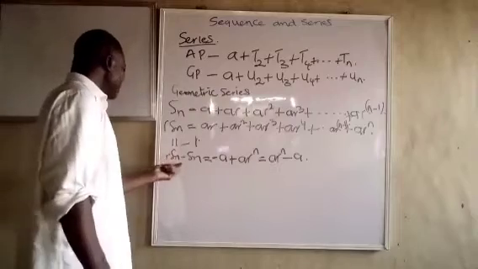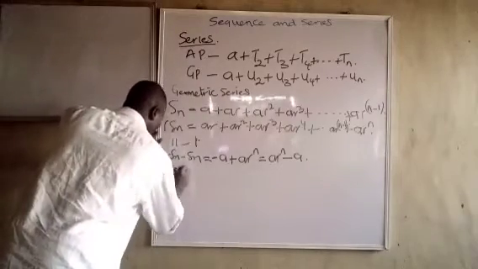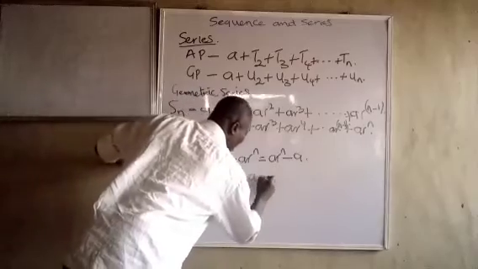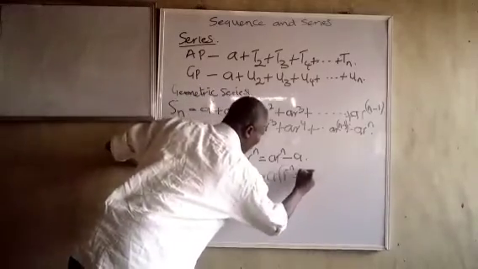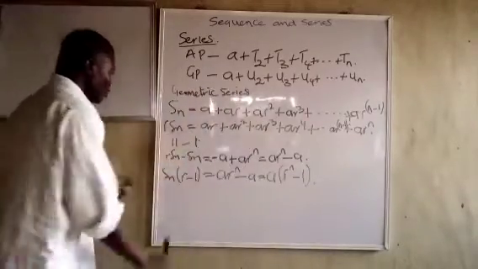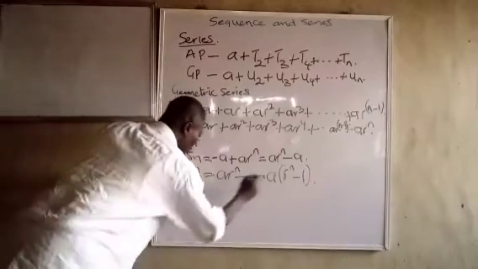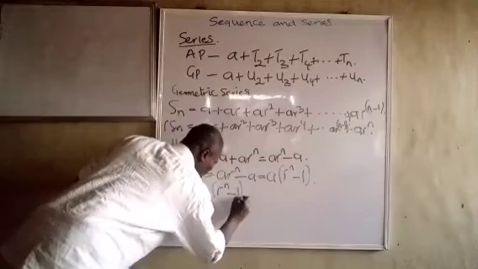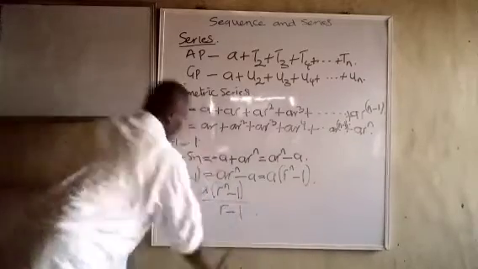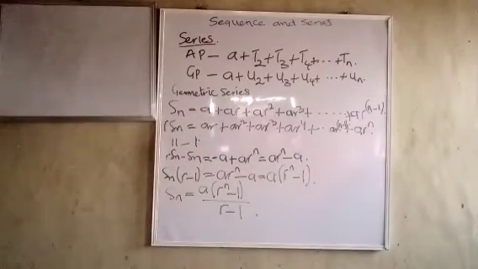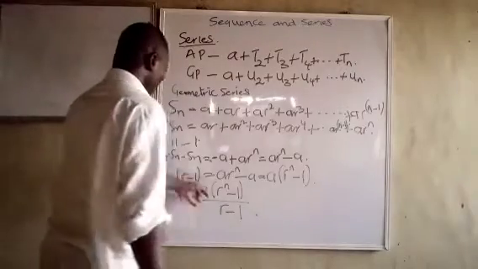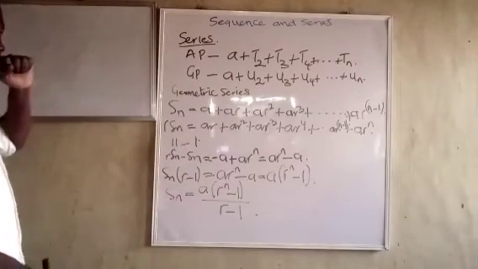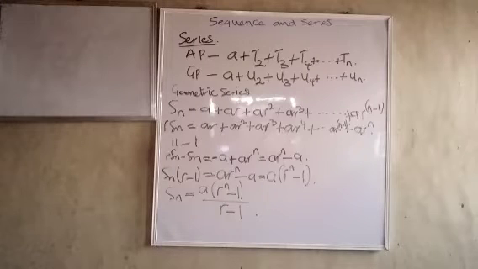And you can see the common term here is Sn. So Sn into r minus 1 is equal to ar raised to power n minus a, which is a into r raised to power n minus 1. So Sn for GP is going to be a into r raised to power n minus 1 over r minus 1. So that's the formula. If you want to add so many terms, that's what it will give you. And you can manipulate this to work any kind of questions under geometric series.